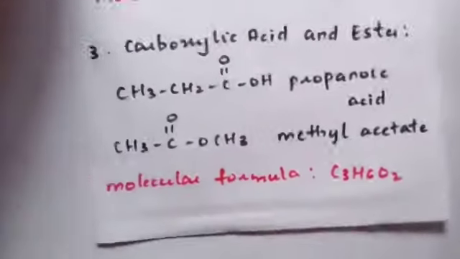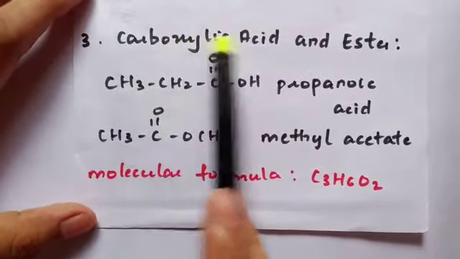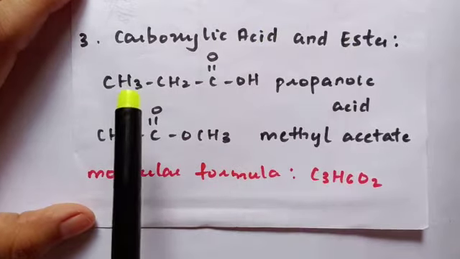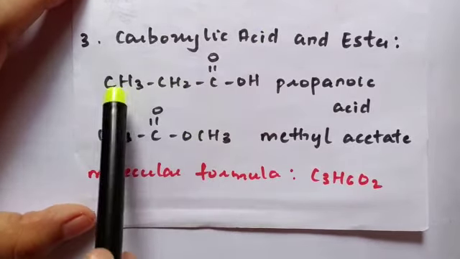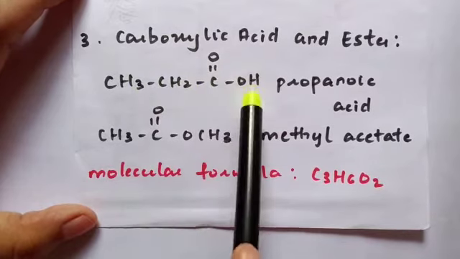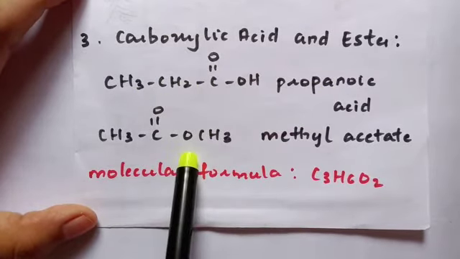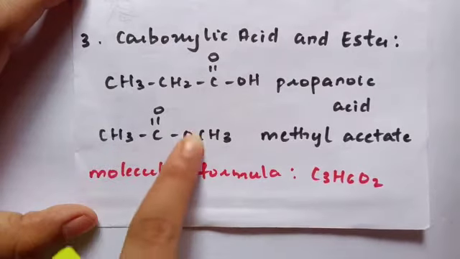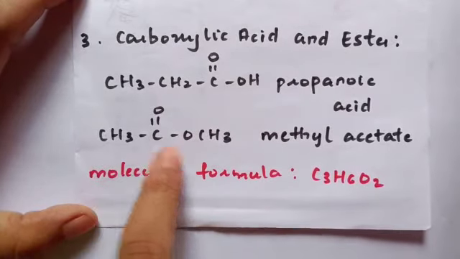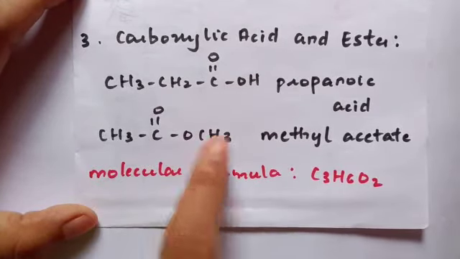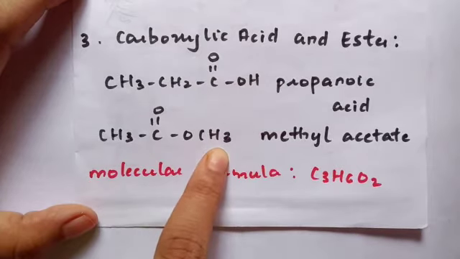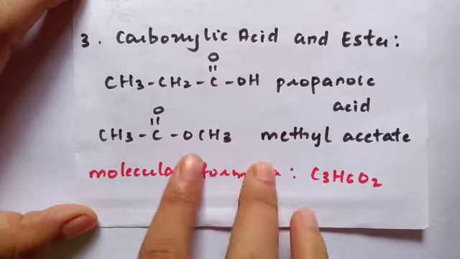We have one more set, that is carboxylic acid and ester. I have written two examples. The first one is a 3 carbon acid, that is propanoic acid. The second one is an ester which is derived from acetic acid. You can see this is a 2 carbon part and then the hydrogen has been replaced with a methyl group. Again, overall the carbon atoms are 3.